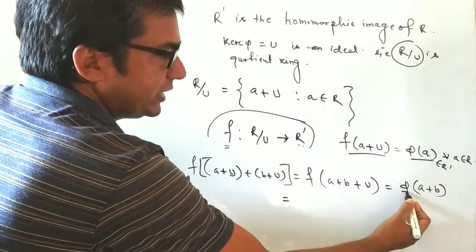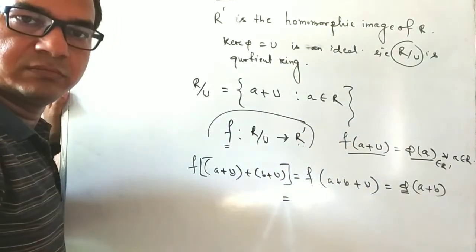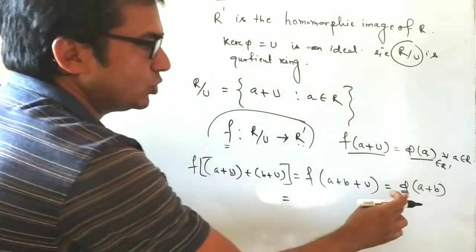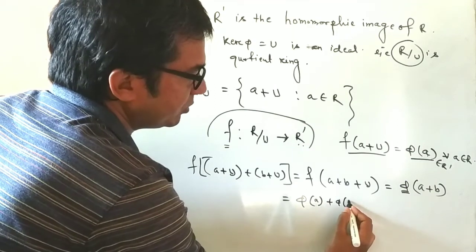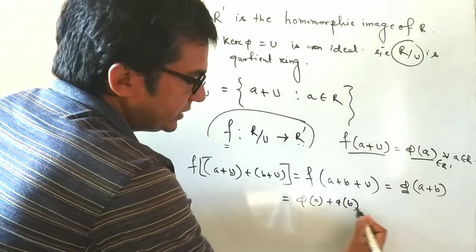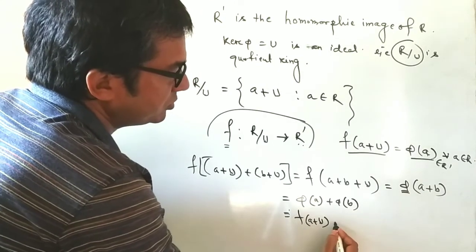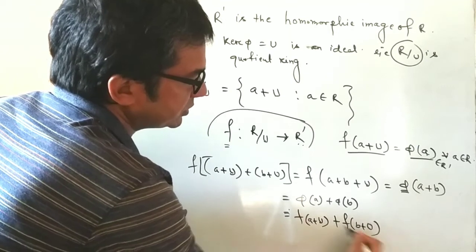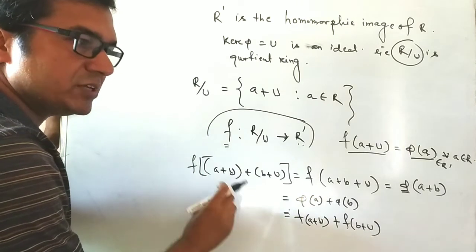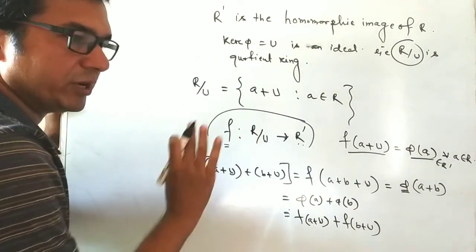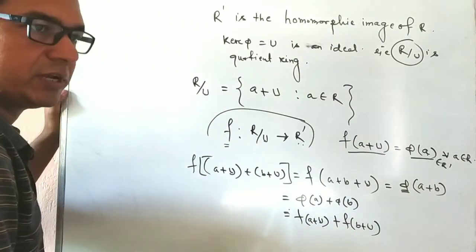And since phi is a homomorphism, phi preserves the additive property. So from the definition of phi, we can write phi(a) plus phi(b). That is, this equals f(a+U) plus f(b+U). Right? So the preservation of the additive property is proved.